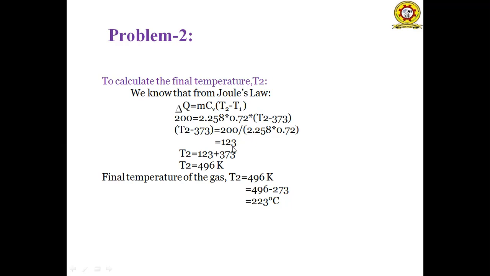So we have to convert degree centigrade in terms of Kelvin. Okay, sorry, this is the final temperature. So we have to calculate the final temperature with the initial condition values. So 123 plus 273 is equal to 496 Kelvin. So the final temperature of the gas T2 is equal to 496 Kelvin. Convert Kelvin in terms of degree centigrade: 1 Kelvin is equal to minus 273 degree centigrade. So 496 minus 273 is equal to 223 degrees centigrade.